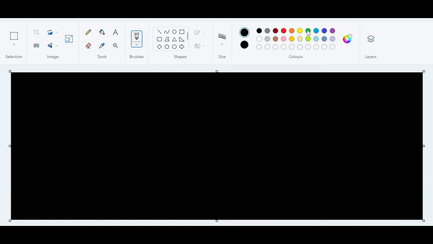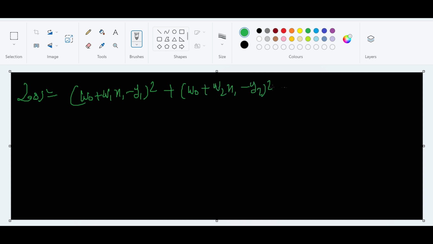My loss will look like this: W naught plus W1 X1 minus Y1 whole square, plus W naught plus W1 X2 minus Y2 whole square, like this, right?